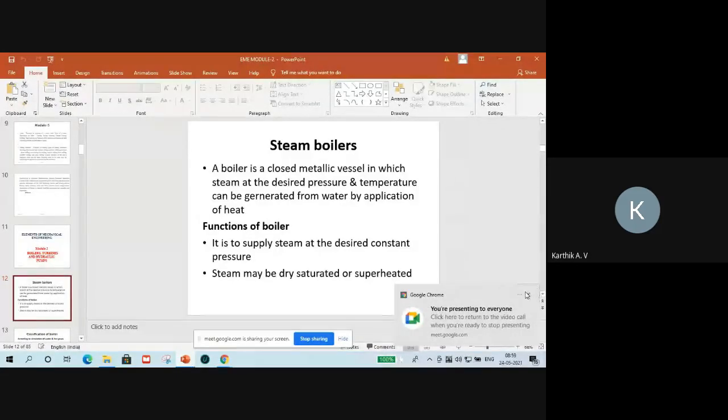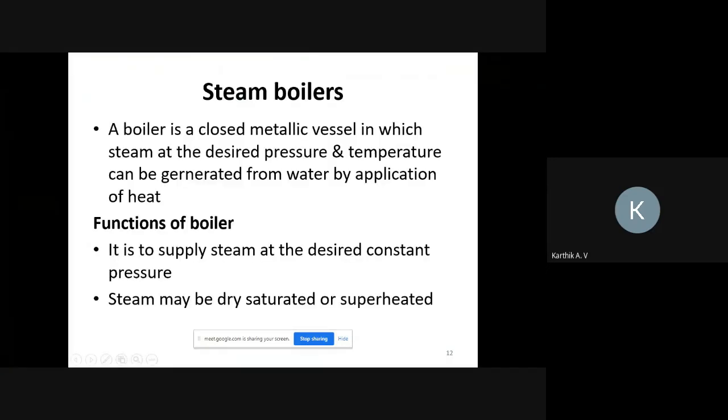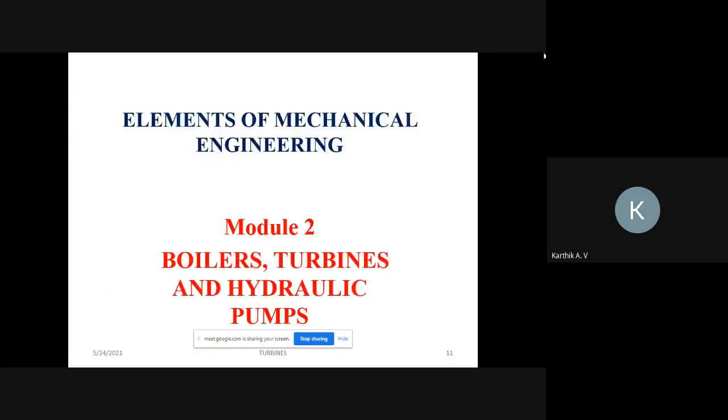So this PPT is visible, right? Visible or not? Just tell me. Visible, sir. Okay. So this topic we already discussed, so briefly go through it once again. Steam boilers. Okay, one minute.